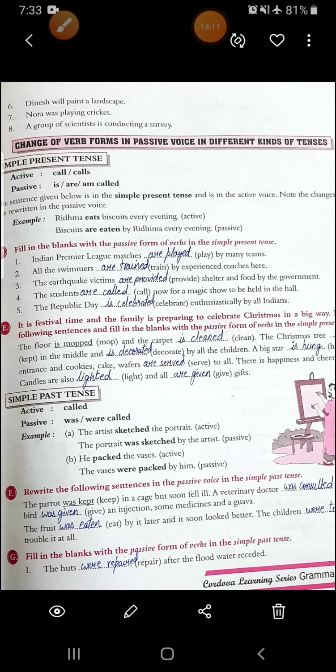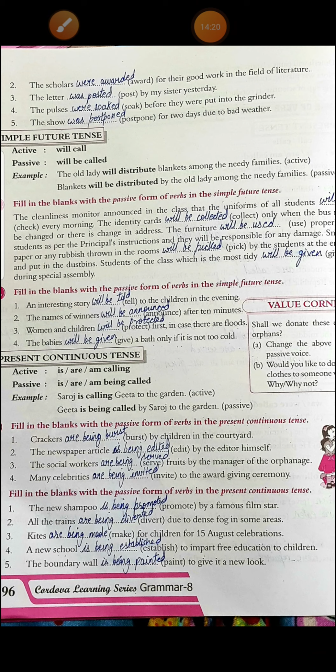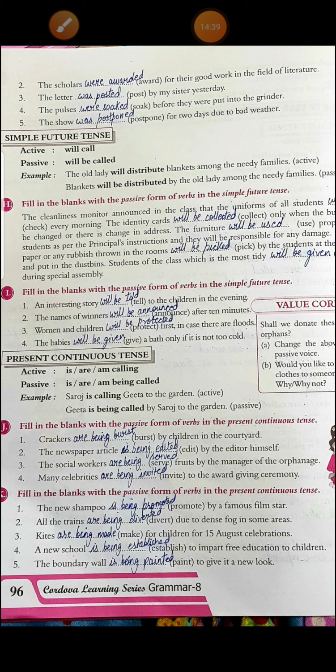The huts were repaired after the flood water receded. Now see the next page. Second, the scholars were awarded for their good work in the field of literature. Third, the letter was posted by my sister yesterday. Fourth, the pulses were soaked before they were put into the grinder. Fifth, the show was postponed for 2 days due to bad weather. See, somewhere I've used was, somewhere I've used were. I hope you have no confusion with it because we have just done subject verb agreement. According to the subject, we have used the verb. Alright, students.